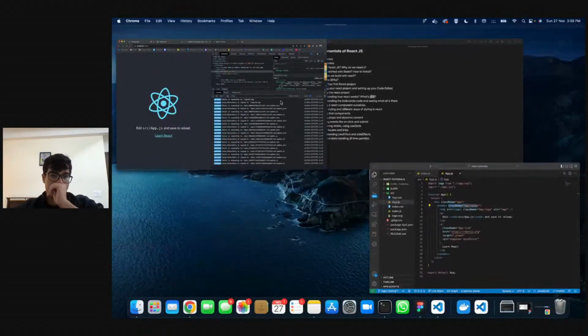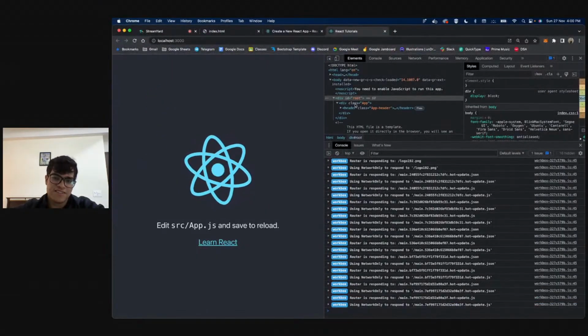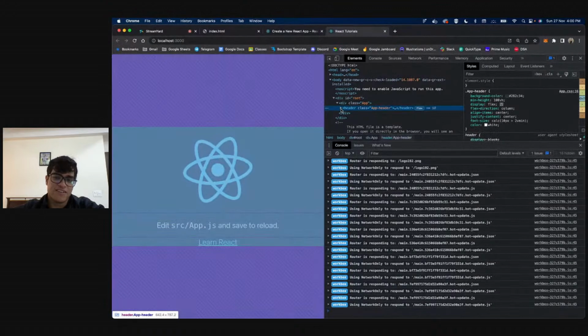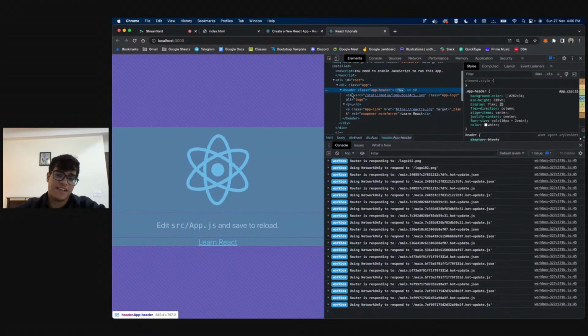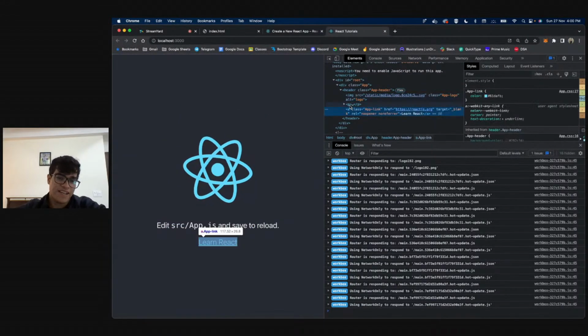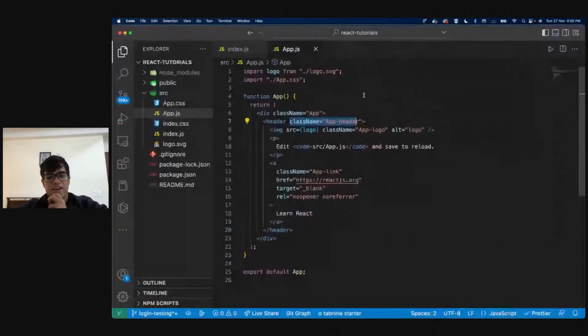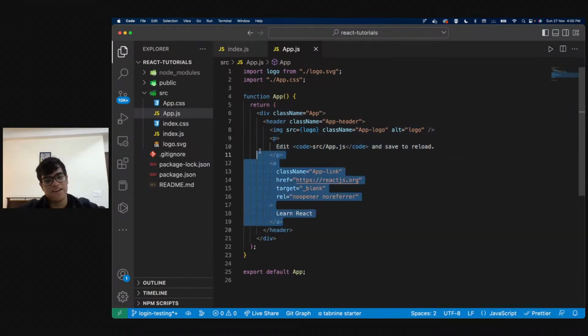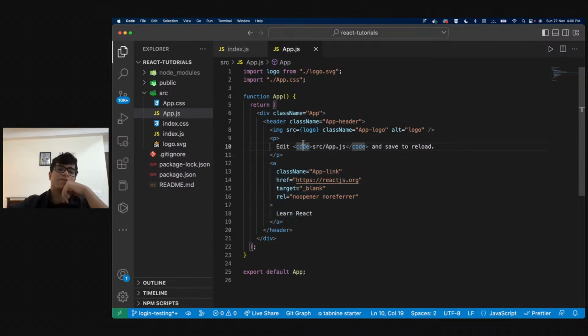So if I go over here, we see there's this div called app. We see that there's a header called app header, and inside that we have an image and we have a p tag and we have an anchor tag, right? And that is exactly what we see. We have an image, we have a p tag, we have an anchor tag. Now we can obviously get rid of this. We do not need this, right? But first, let's understand what's happening.